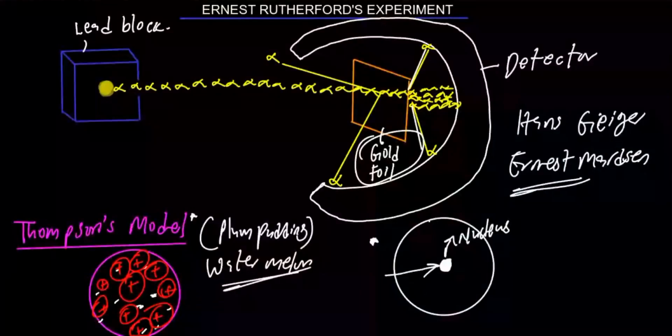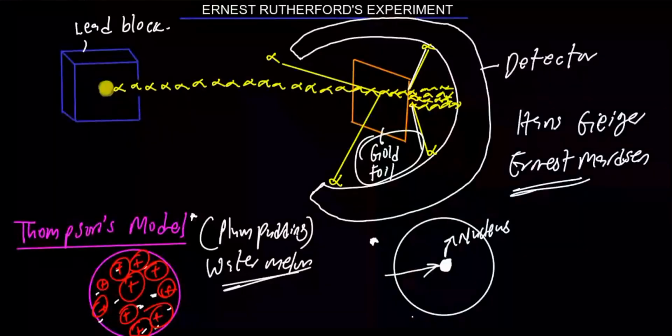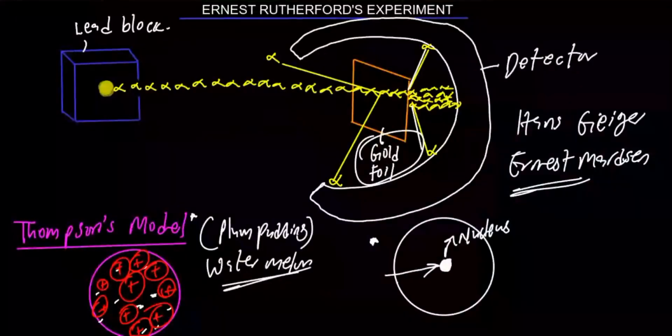large angle. It's just like you are running and you mistakenly hit your head on a wall, and you deflect. Or let me say someone was involved in a car accident and the person collided with a big truck. What happened? The person will deflect at a very large angle. So those alpha particles coming in contact with this nucleus were the ones deflecting at a very large angle. So that is it.